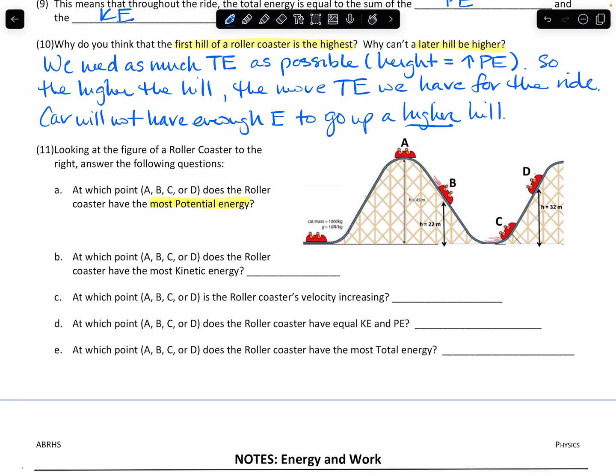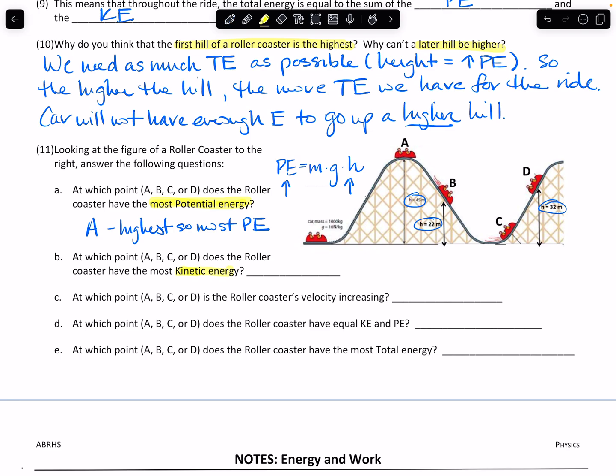All right, so we know that potential energy is equal to mass times gravity times height. So if I want a high potential energy, then I need the highest height. So if I look, A is at 45 meters, B is at 22 meters, C is nearly at 0, and D is at 32 meters. So A is going to be the highest. So most potential energy.